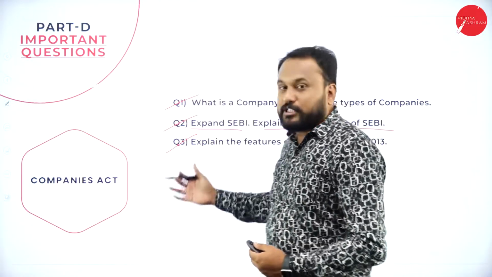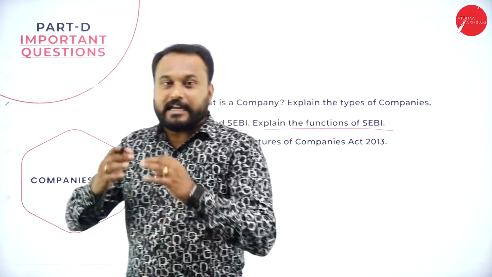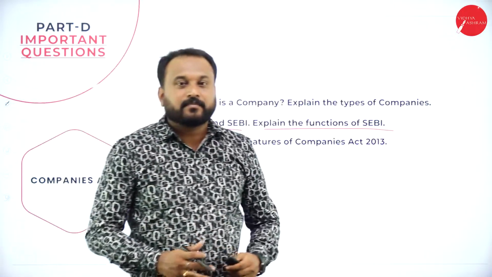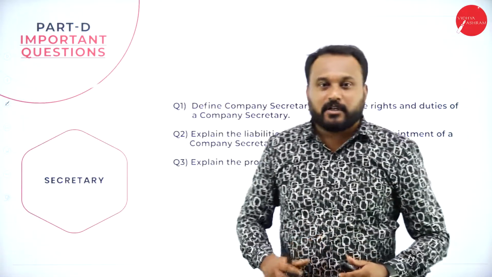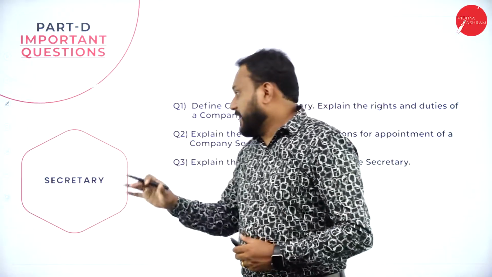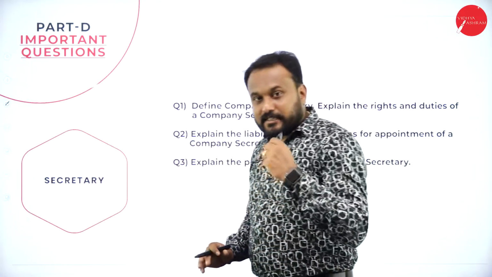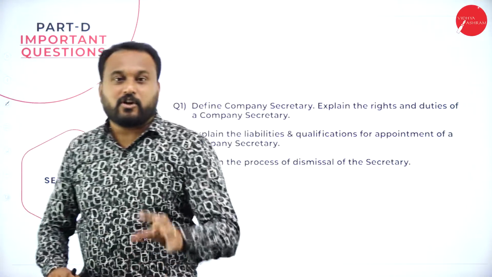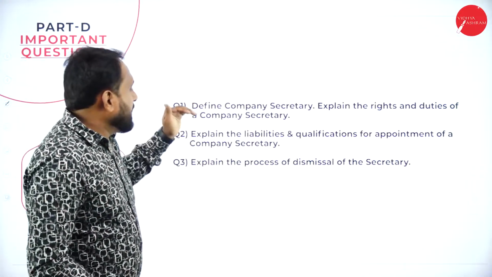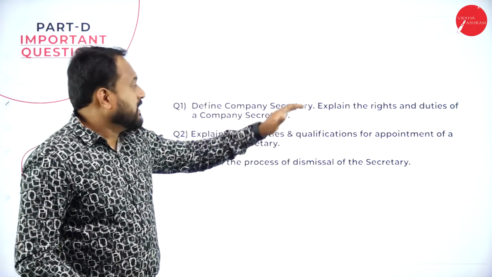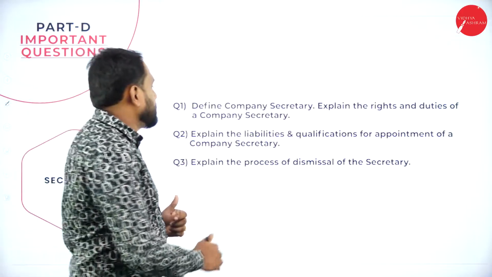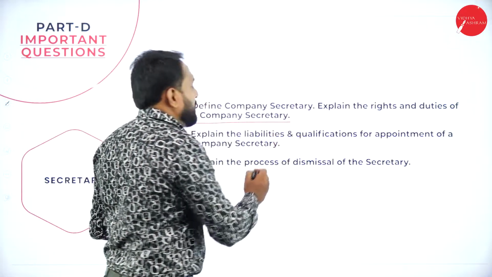When I have given you 3 questions, what you should do is read all 3 questions. The second chapter is all about your secretary, where I have again given you 3 questions. Again the same procedure, you are supposed to take all 3 questions. Define company secretary. Explain the rights and duties of a company secretary. You are supposed to go with it.